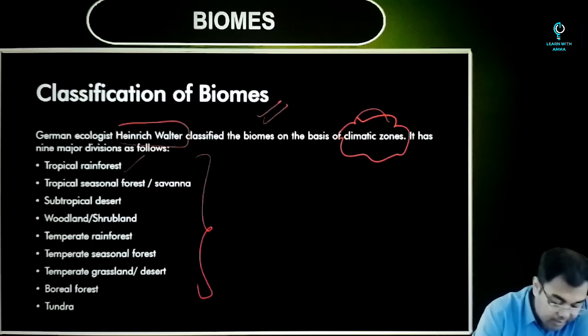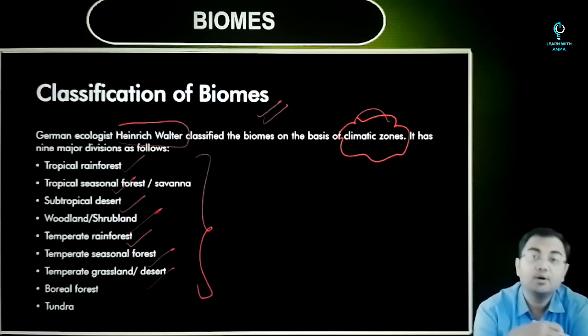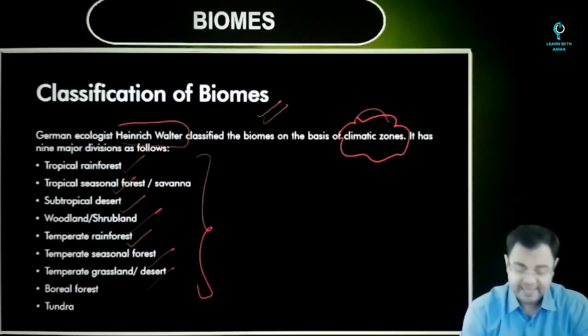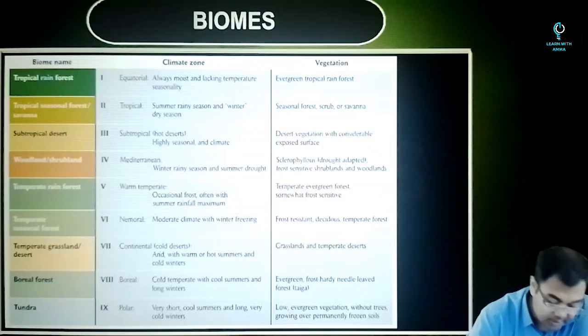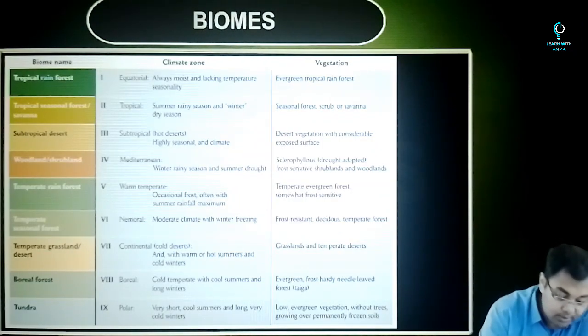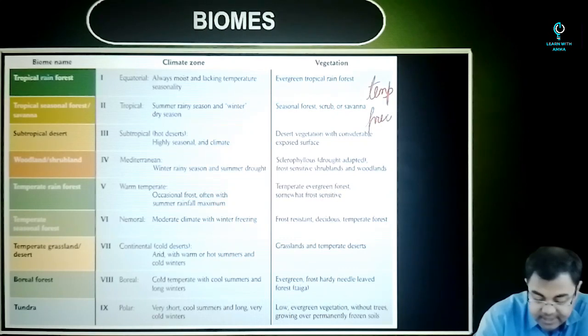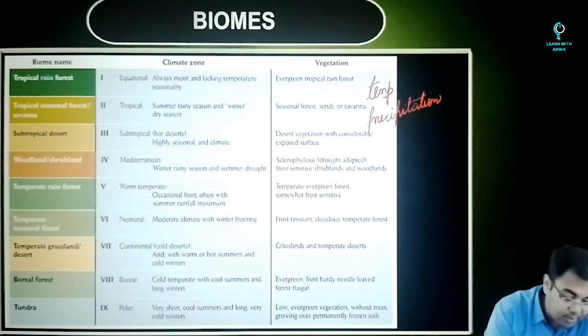You see tropical rainforests, subtropical desert, woodland, temperate rainforest, temperate seasonal forest, temperate grasslands, boreal forest, tundra. All these are the different kinds of classification that he had done, and this was basically on the basis of the climate zone, and on the basis of the temperature and the precipitation that is observed in all these regions. So what are these tropical rainforests?